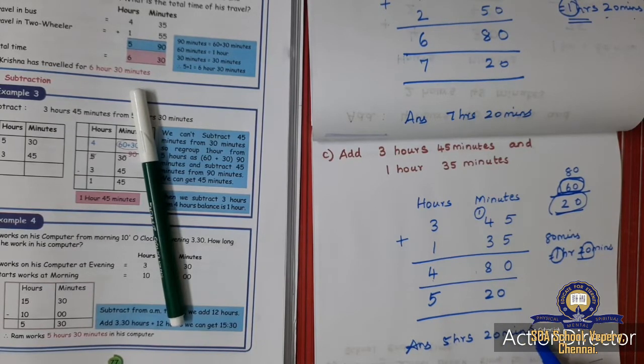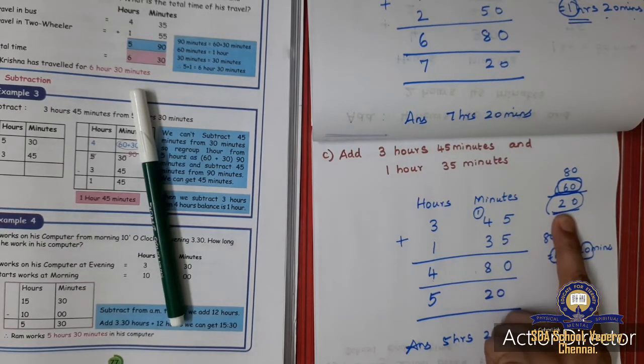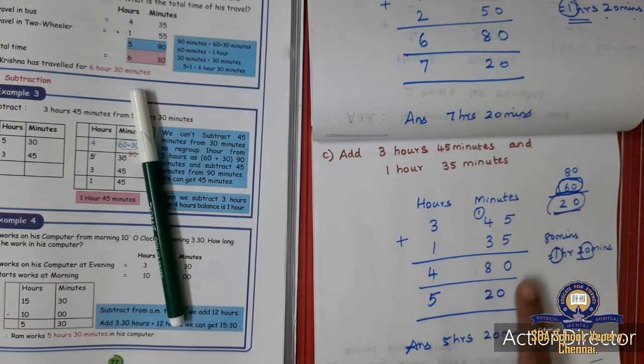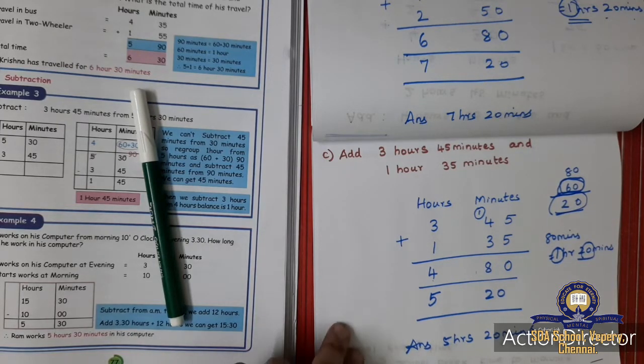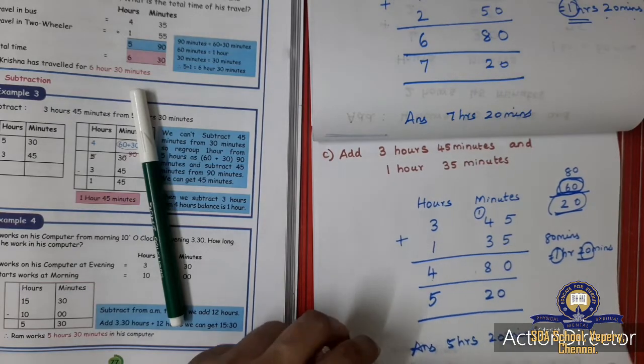Okay, this is the answer. I think you all understood now what we have to do. If the number is greater than 59, you will simply subtract 60 from this number. Okay, so you will get one answer. This answer you will write in the minutes, and you will add 1 to this 4, and I have written the answer as 5. Okay, shall we move on to the next example?